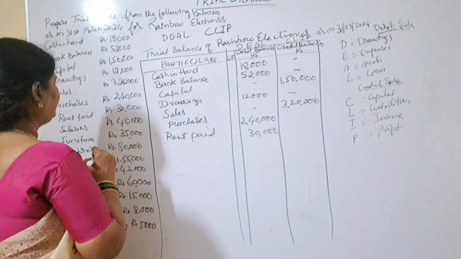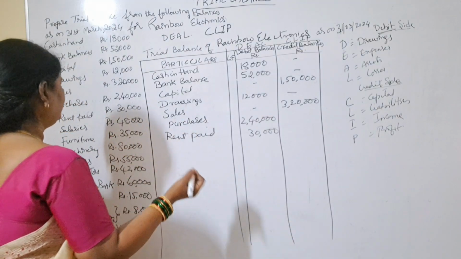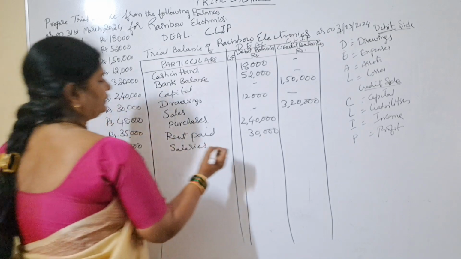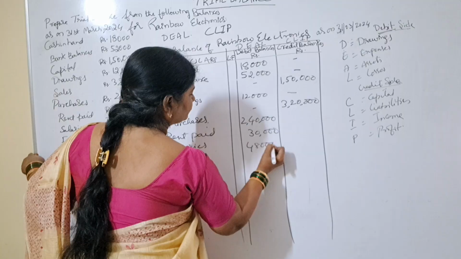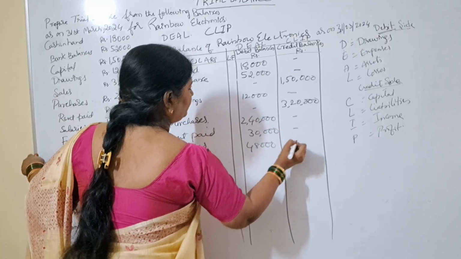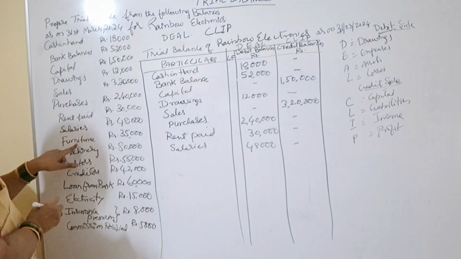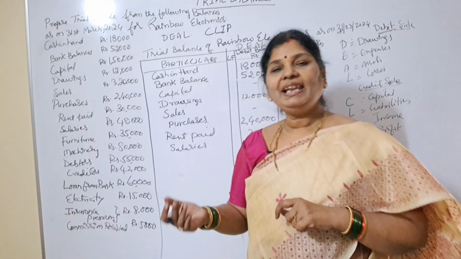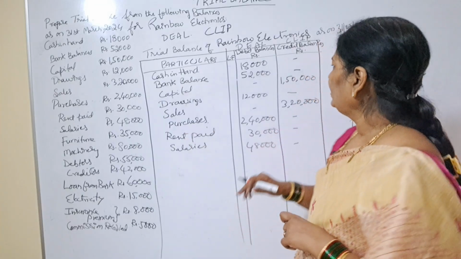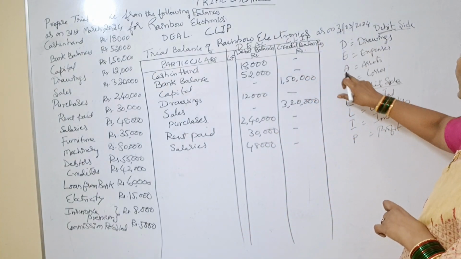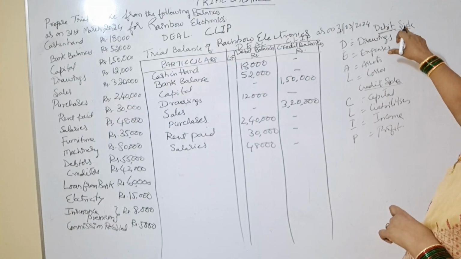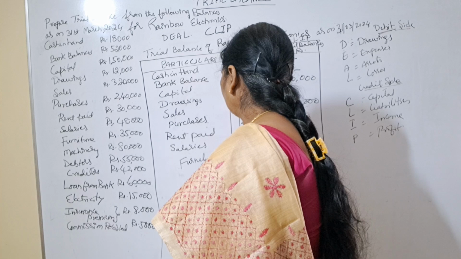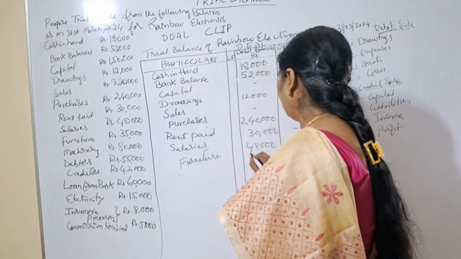Next, salaries. Salaries are also our payment, means it is also our expenditure, right? So here we'll write salaries. What is the amount? 48,000. For your convenience, put dashes here, so it will be easy for you. Next, furniture. What is furniture? Furniture is our asset. So all assets come under the debit side. Here you can see DEAL, A means assets, where you have written debit. So here we should write furniture. How much? 35,000.